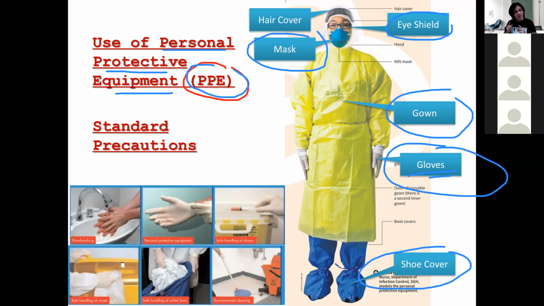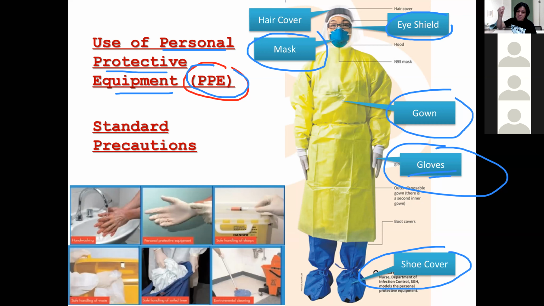And of course, if the patient has an airborne infection, the microorganisms are flying, so you cannot put your patient in the ward. You need to put your patient in an isolation room. Isolation room means the patient is exclusively placed in a separate room away from other patients. Or else, the microorganisms will infect the other patients. See, this is a classic example of the difference between droplet and airborne.